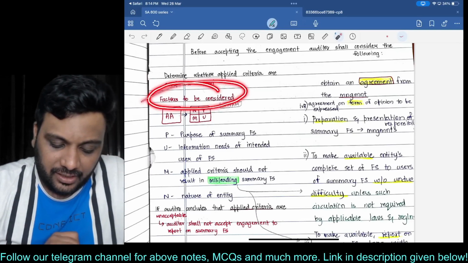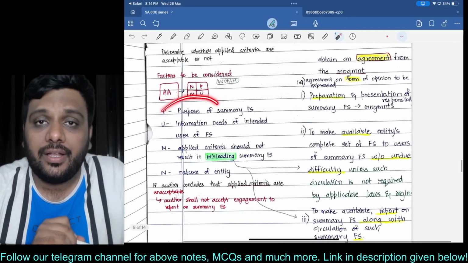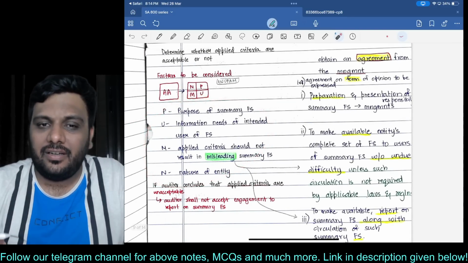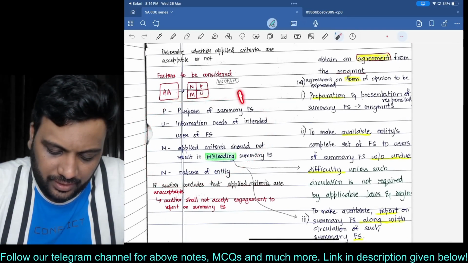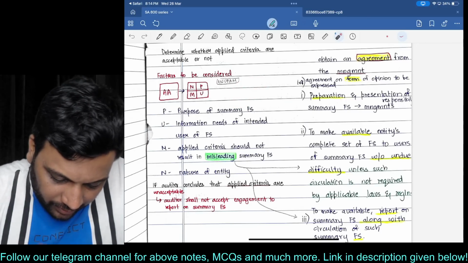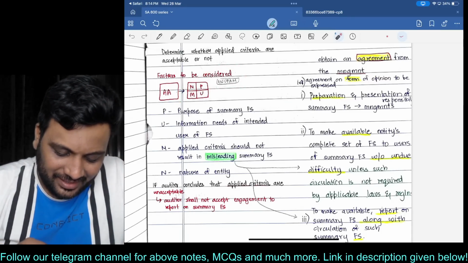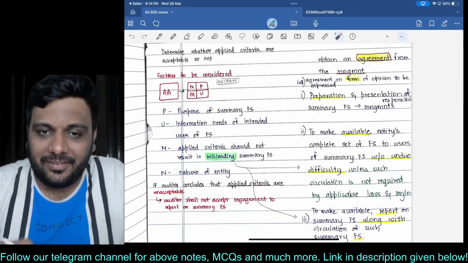For that, what are the factors to be considered? If you see over here, they have given certain factors. So you can remember PUM. I think a student has done some clever thing over here. This is a student-derived code, PUM and nature, something like that.